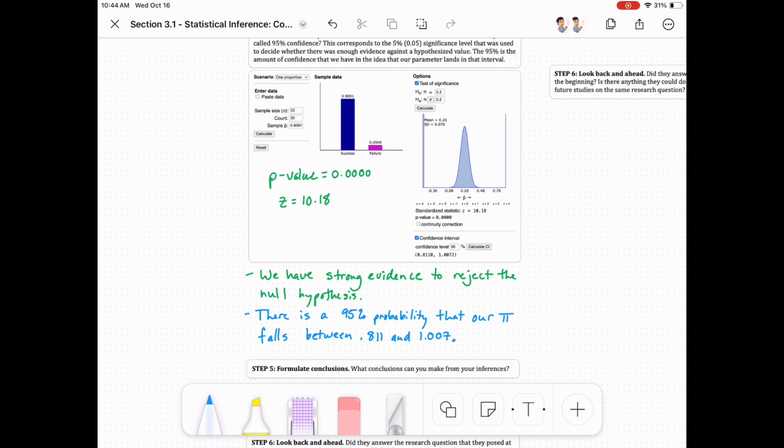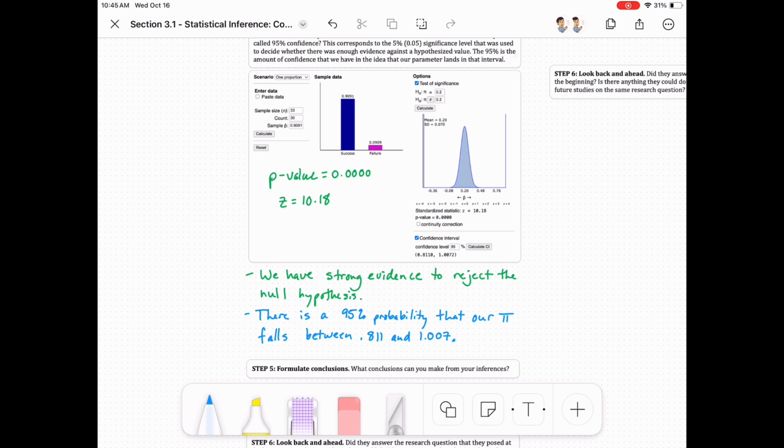Now adding in our new thing, a confidence interval. Because our p-hat was 0.9091, and technically we really don't know what the actual long-run proportion is, I know that we make a hypothesis based on randomness, but we really don't know if that's truly the correct one. That's why we do the tests. So based on our confidence interval, we get to say that there is a 95% probability that our actual real-life parameter of long-run proportion falls in between 0.811 and 1.007.